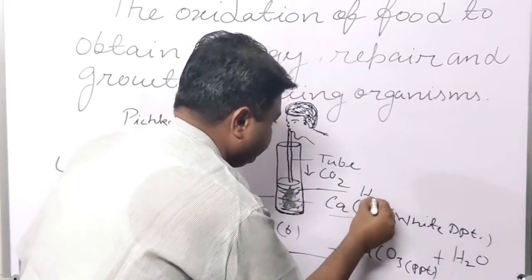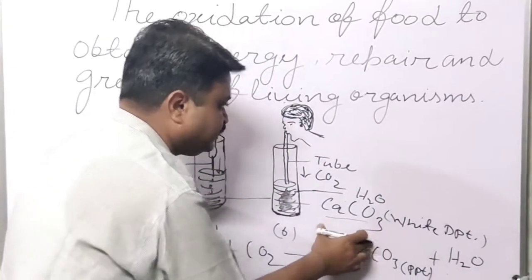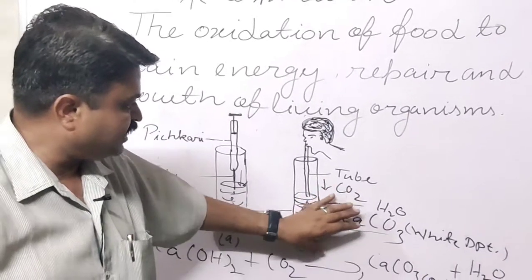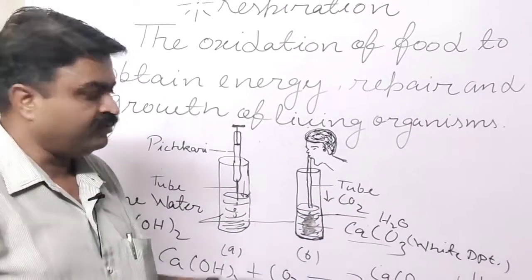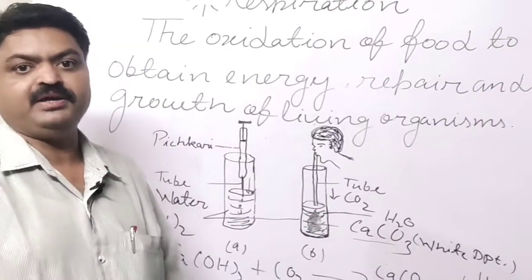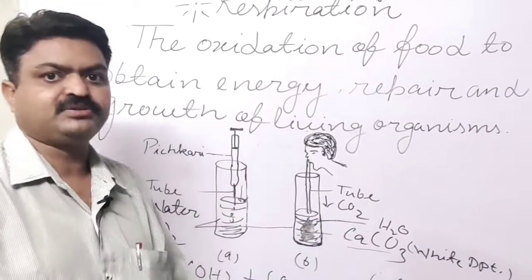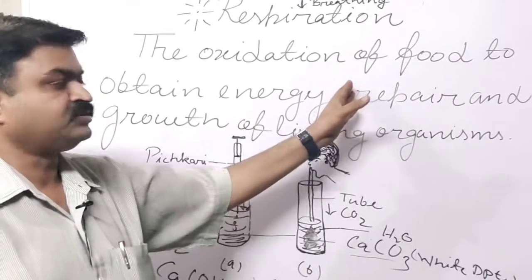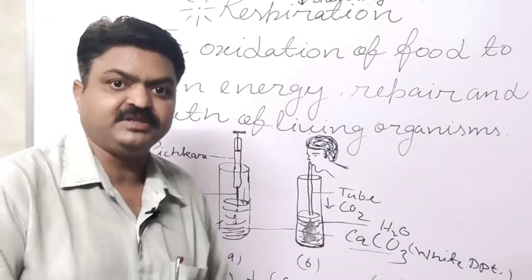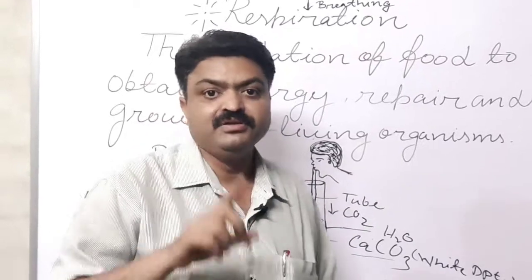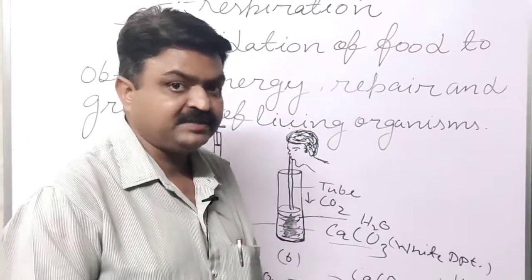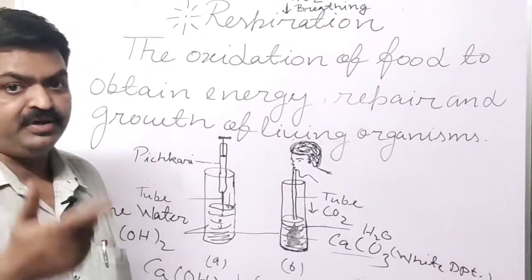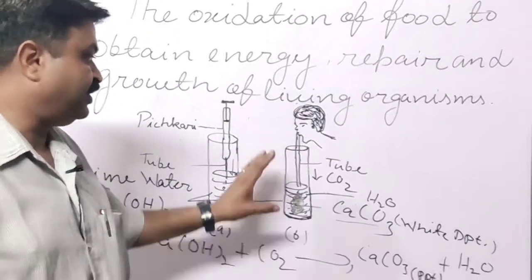This reaction is known as a precipitation reaction, student. So with the help of the precipitation reaction, we can know that we breathe out carbon dioxide, and that carbon dioxide is formed inside our body when the food is oxidized, and we breathe it out with the help of breathing.